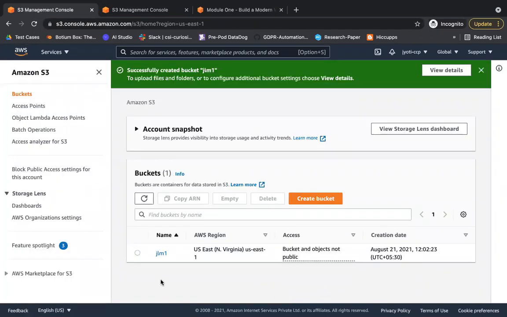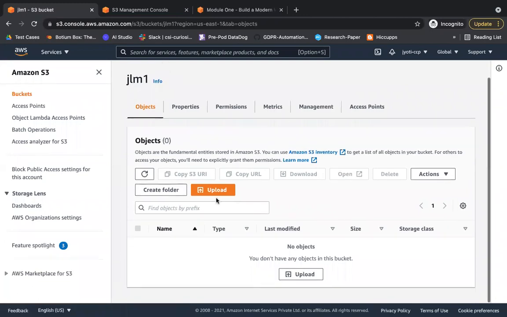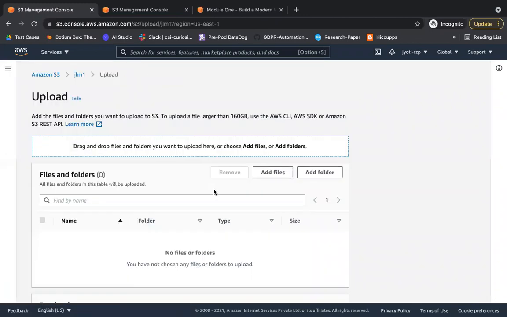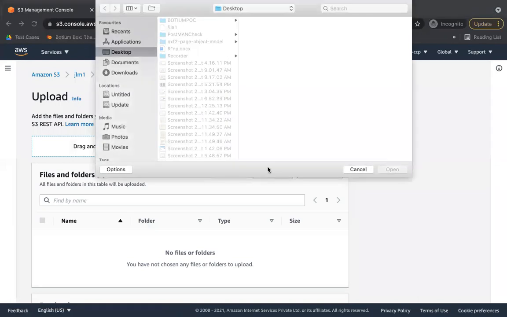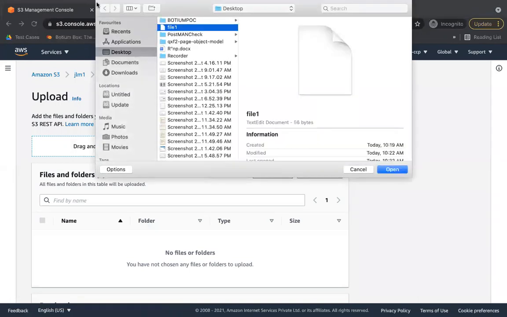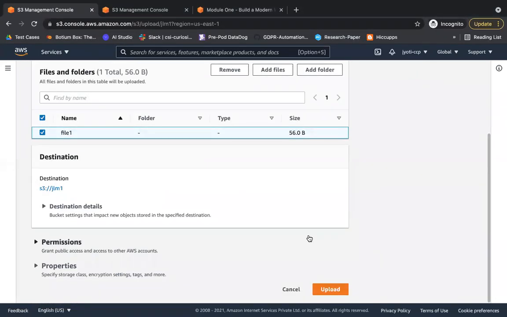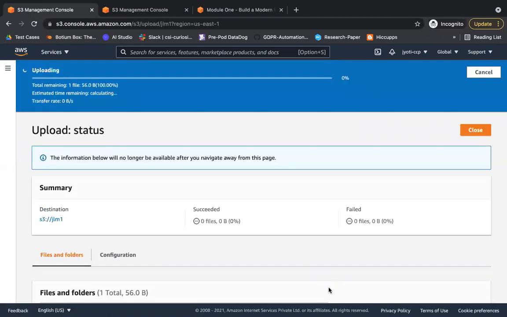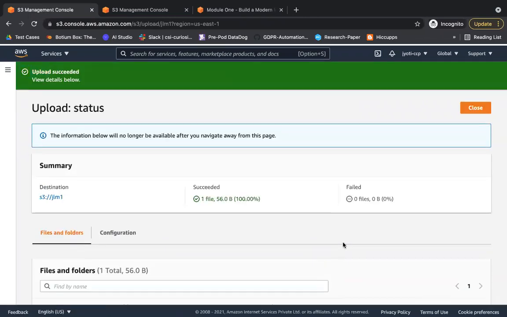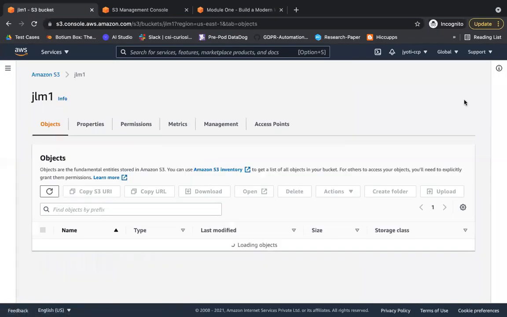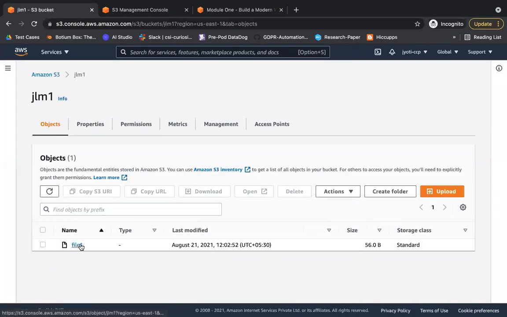Okay, now you have the bucket. Now let's add an object to this bucket. So how can you do that? Upload, add a file, any type of file you can say. For now I'm just storing a text file. Okay, this is upload. Yeah, so now this is the file which is available in your bucket.